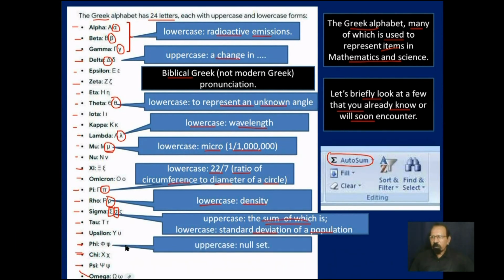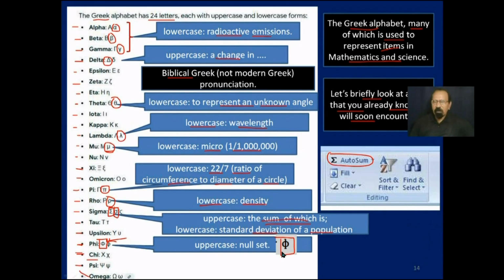Next one that we will meet is this one, which is relevant to our situation right now, which is phi, as in school fee. And in the next slide, we will actually see that. In your syllabus, it is written like this, but the truth of the matter is there's a slight error there. It should be written like this, somewhat stylized. However, if you see either one, you will know what it represents, the null set, and it's pronounced phi, as in school fee.